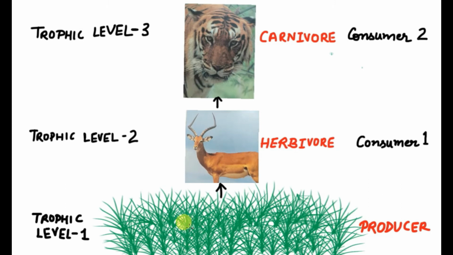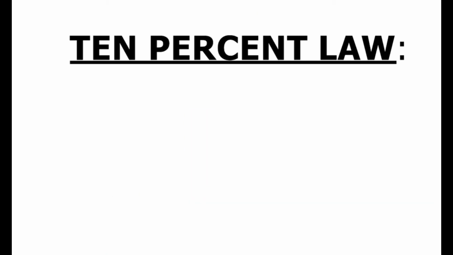Producers make food and they trap solar energy, but only 1% of the total incident solar energy is captured and converted into food. So the energy trapped by the producers will not all be transferred to the next trophic level. Rather, 90% will be lost or used by the producers in their metabolism, and 10% will be transferred to the next trophic level. And then from the second trophic level to the third trophic level, again 10% of the energy will be transferred, 90% will be used or lost in metabolism.